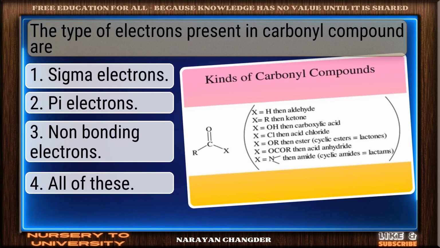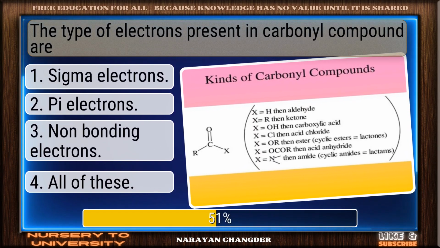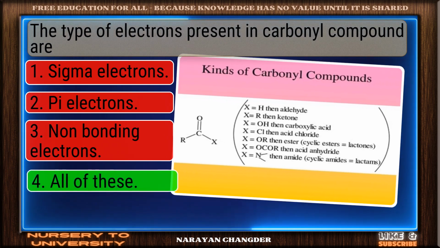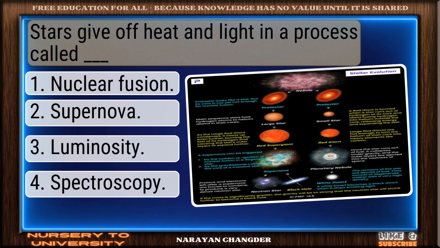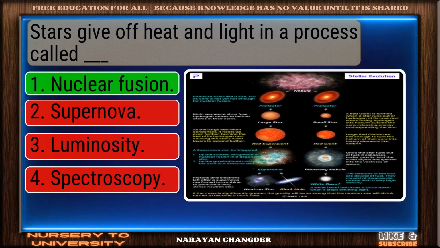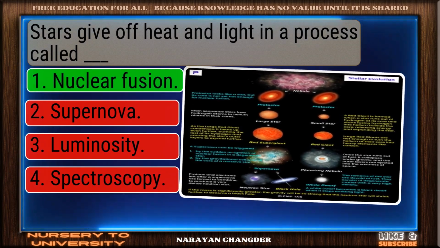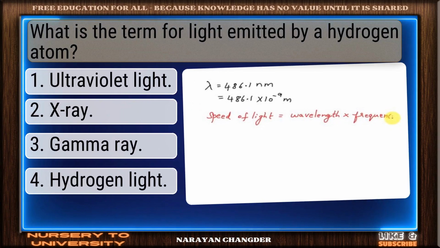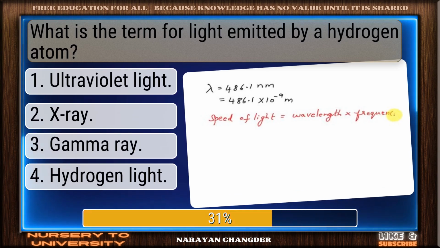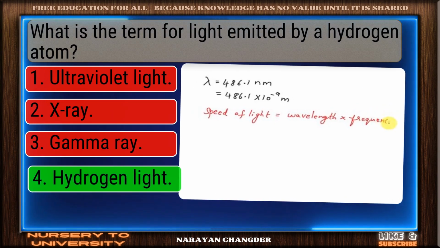The type of electrons present in carbonyl compound are. Good thinking. All of these is the right answer. Stars give off heat and light in a process called dash. Smart move. Nuclear fusion is an accurate answer. What is the term for light emitted by a hydrogen atom? Bravo. Hydrogen light is the answer.